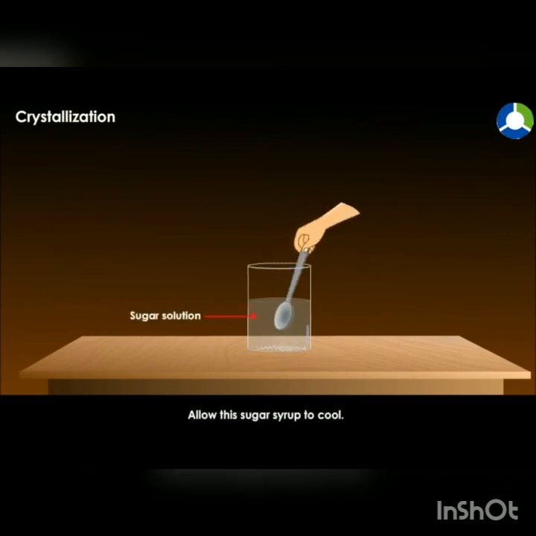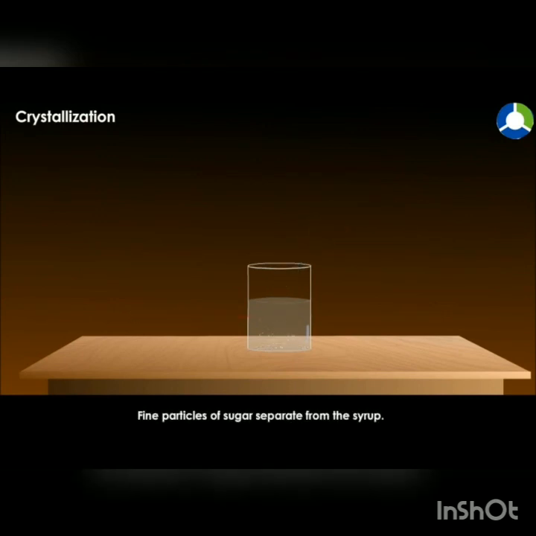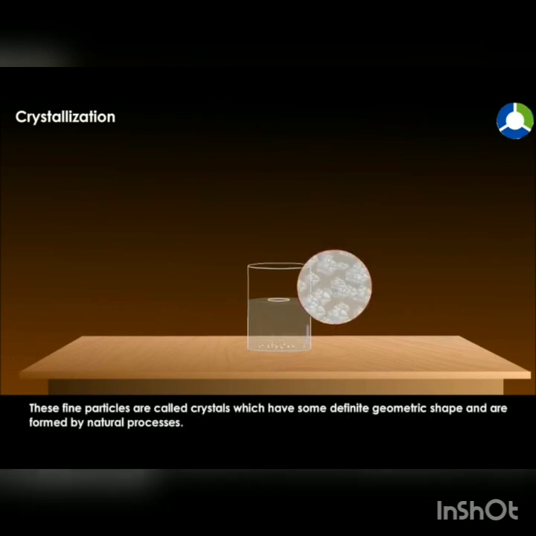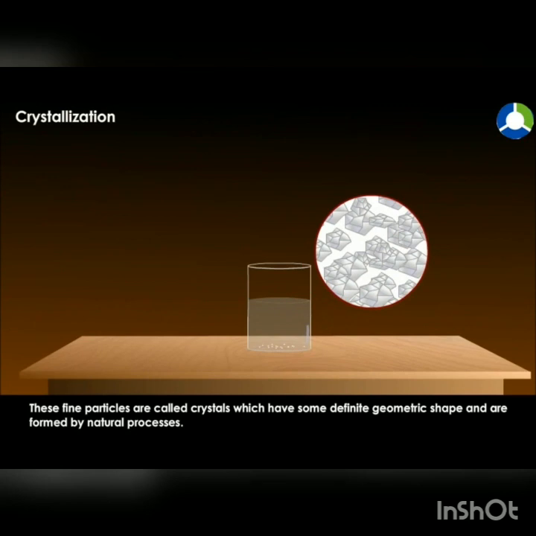Allow the sugar syrup to cool. Fine particles of sugar separate from the syrup. These fine particles are called crystals, which have some definite geometric shape and are formed by natural processes.